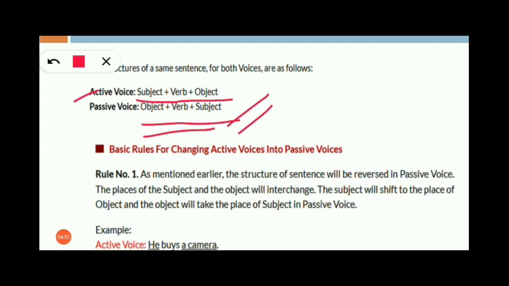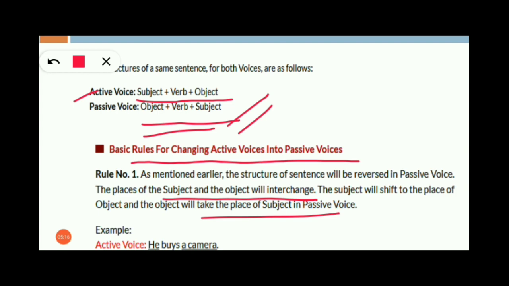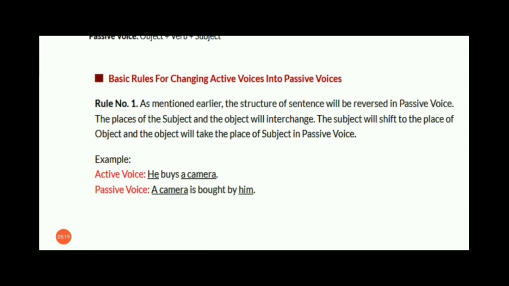Now there are some rules for changing the active to passive voice which I already told you. I will be telling you now. So rule number 1 says, as mentioned, the structure of the sentence will be reversed in the passive voice. The place of subject and object will be interchanged. The subject will shift to the place of the object and object will take the place of the subject in the passive voice.